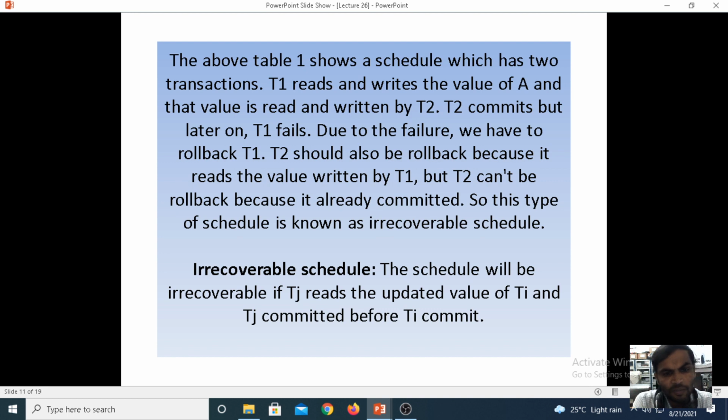Means after making the T2 commitment, we cannot make a rollback because we already made the commitment. Permanently we are saving the data. For the T1 transaction, after executing T2, when you go for the rollback, we get an irrecoverable schedule. This type of schedule we call irrecoverable, meaning we cannot recover the data.